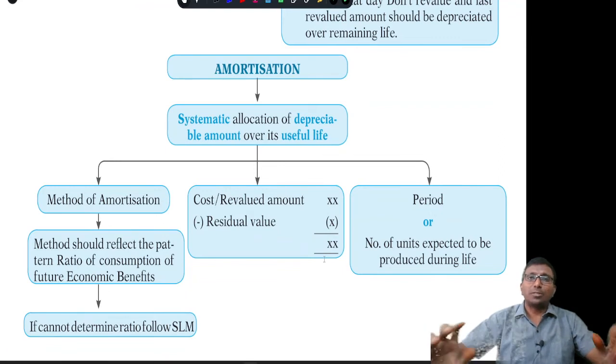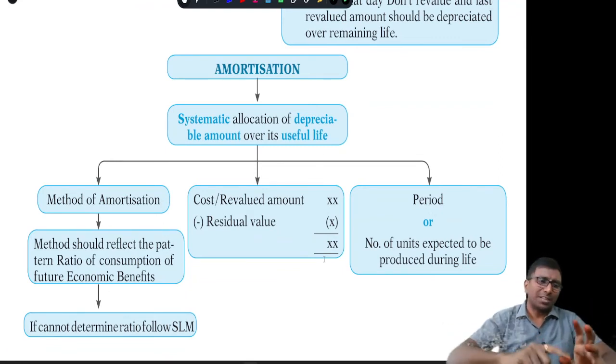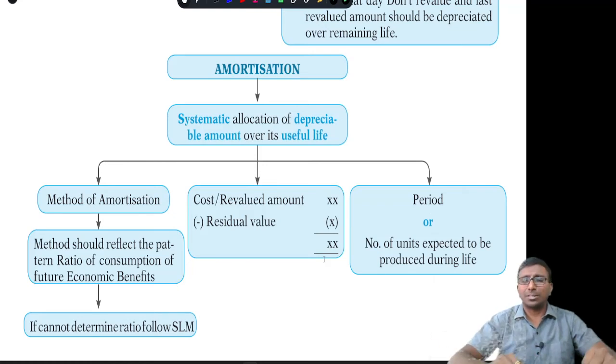We are getting into almost the last topic, which is amortization. What is amortization? Amortization and depreciation are both one and the same. That is the systematic allocation of the depreciable amount over the useful life of the asset. The major things here are two: one is the method of amortization, and the next is the period, that is, the life of the asset. The method of amortization is the same as in Ind AS 16.